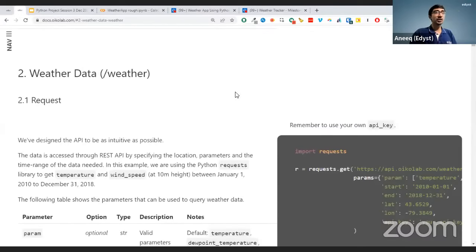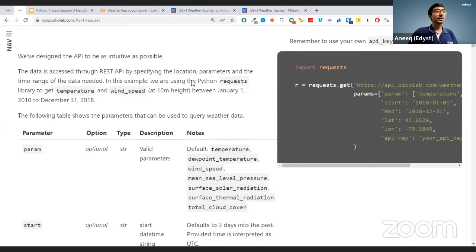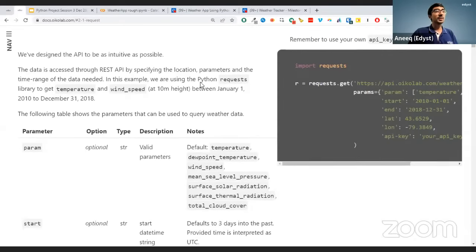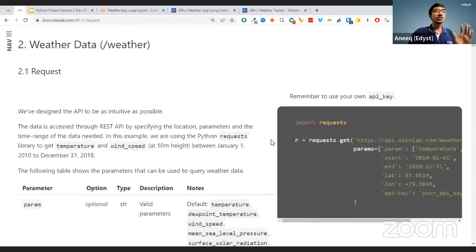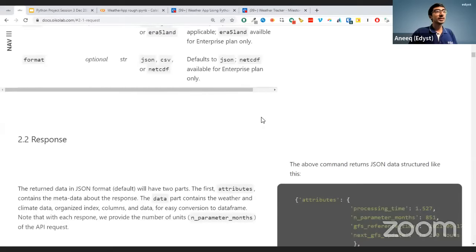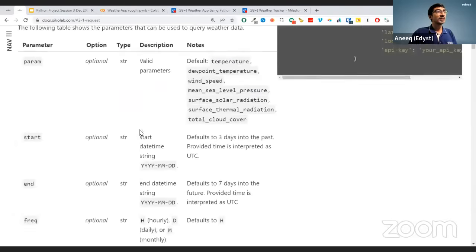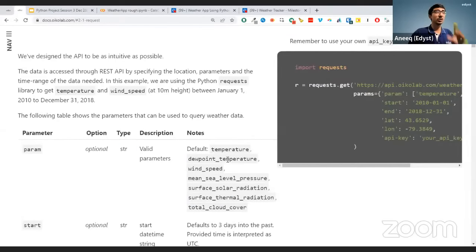Now, let's focus on this part. If you learn how to read this API documentation, half your career is made there only. You will be able to start making applications really quickly. There's a lot of stuff in the API documentation, and we'll get to these things one by one. What you'll notice is that they've given you all of the different inputs that they can take. Don't worry, we'll go step by step.